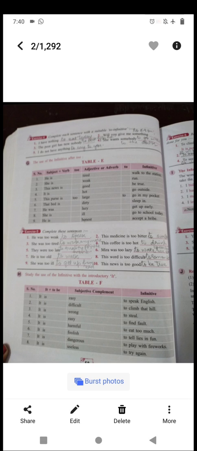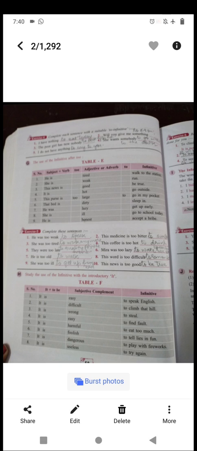Then next is table number E. Here in table number E, the verb is followed by too, then adjective or adverb, then to, then infinitive. Okay, let's see here. Here is the use of too plus adjective or adverb plus to plus infinitive. See here, complete these sentences.